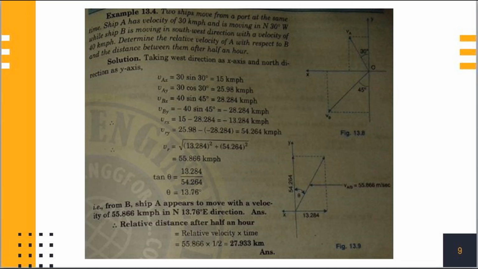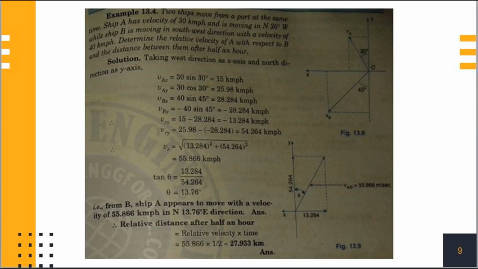In this problem, given entities are velocity of ship A is equal to 30 kmph and velocity of ship B is equal to 40 kmph. Taking west direction as x-axis and north direction as y-axis, please refer figure 13.8. Horizontal component of A, that is Vax, is equal to 30 sin 30 is equal to 15 kmph.